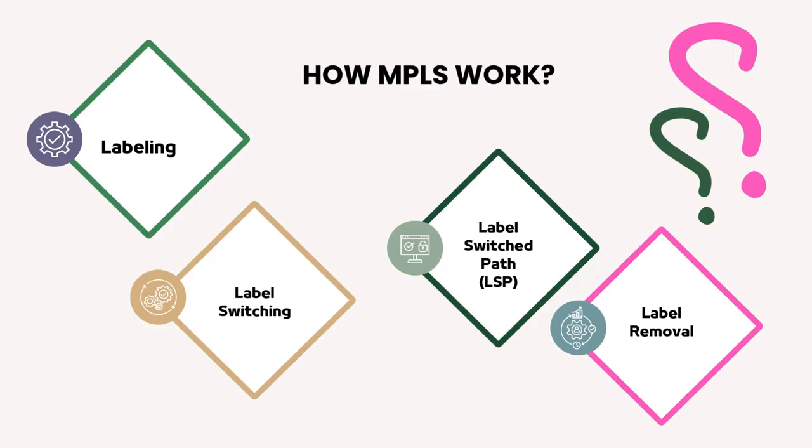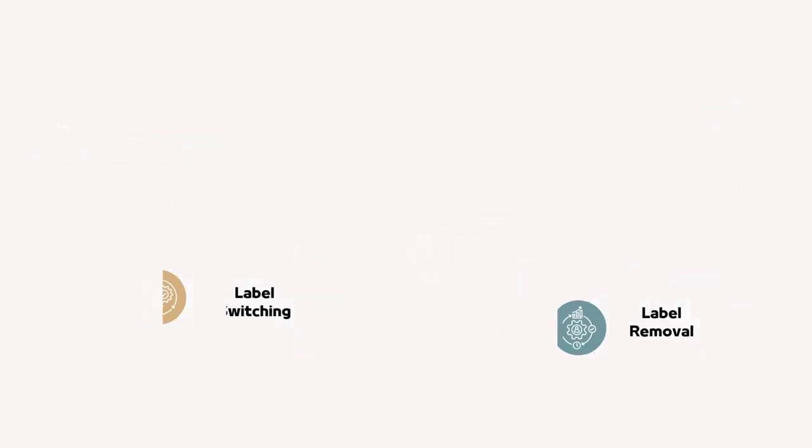Label switched path, LSP: a predefined end-to-end path is established. All packets with the same label follow the same route consistently. Label removal: at the egress router, the label is removed, revealing the original IP header. The packet is then delivered to its final destination as if it had traversed a standard IP network.